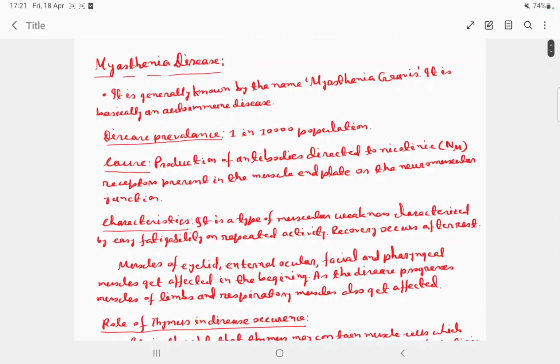So this is a brief idea regarding myasthenia disease or myasthenia gravis, which is an autoimmune disease.